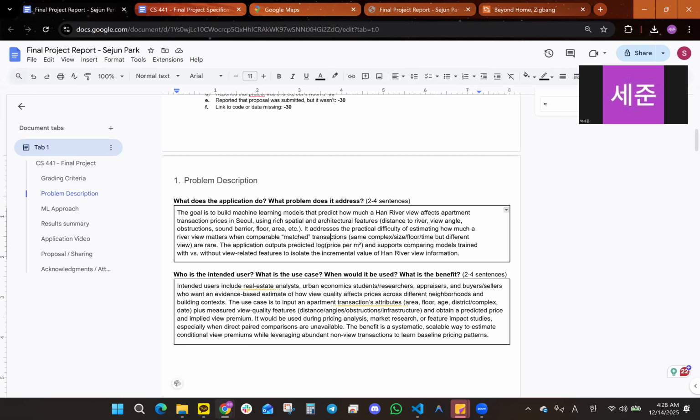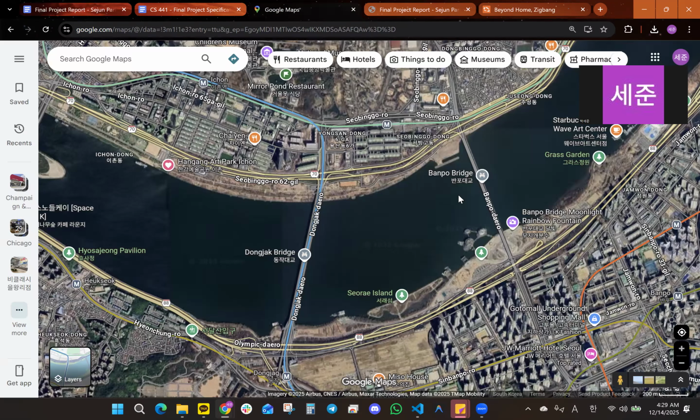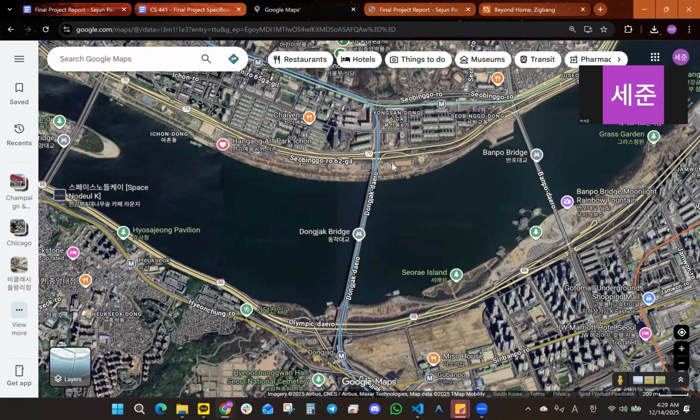Hello, my name is Sejun Park, and my project is the effect of Han River views on apartment transaction prices in Seoul. So this is Han River in Seoul. The apartment with Han River view is notoriously expensive. So my primary motivation was to estimate this Han River premium